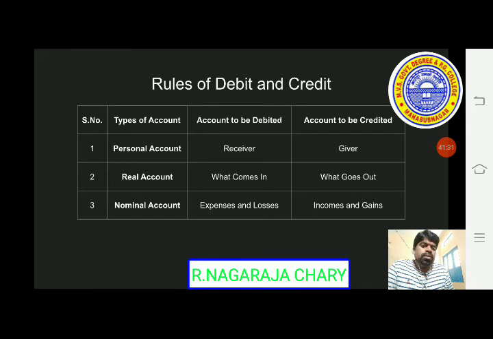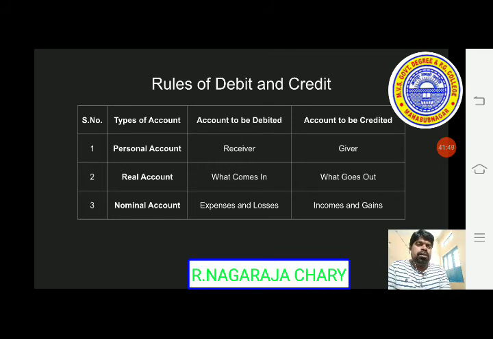Whereas in real accounts, what is coming inside is to be debited, and what is going outside is to be credited. In the case of nominal accounts, all the expenses and losses are to be debited, and all the incomes and gains are to be credited.